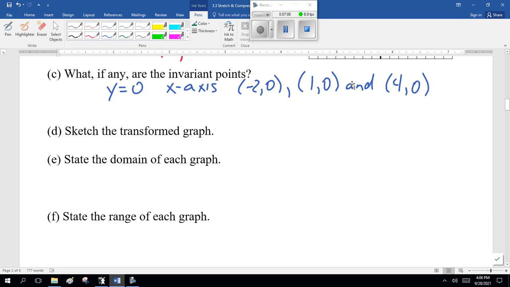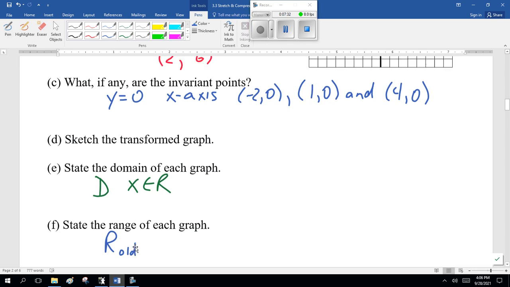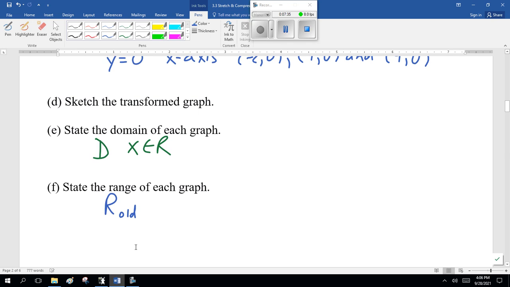Now, state the domain of each graph. Well, the domain of the original graph, since the arrows keep on going, I'm assuming x is all real, for both of them. Now, the range gets a little picky. The original, looking at that graph, looks to be roughly y is greater than or equal to minus 3, or minus 3 to infinity.